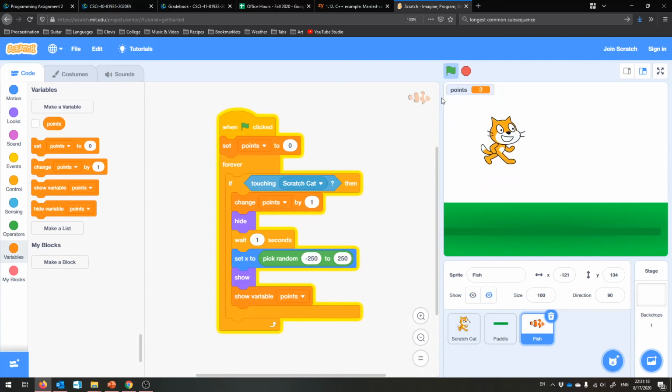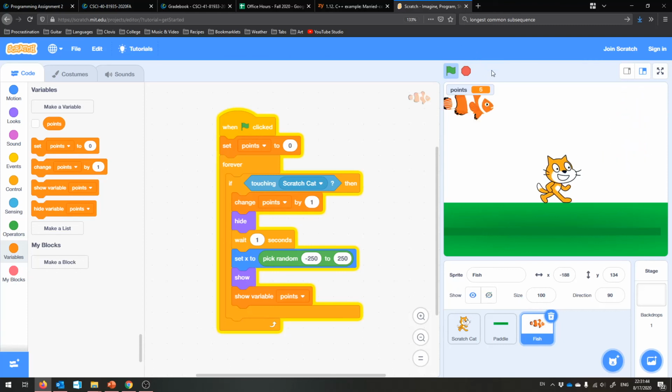Points is 2 now. Points is 3 now. Points is 4 now. Points is 5. So yeah, every time the Scratch Cat touches the fish, which it keeps checking forever and ever, we're going to increment the points, hide the fish, wait a second, randomly move the fish to a place horizontally, show the fish, and then show the points.